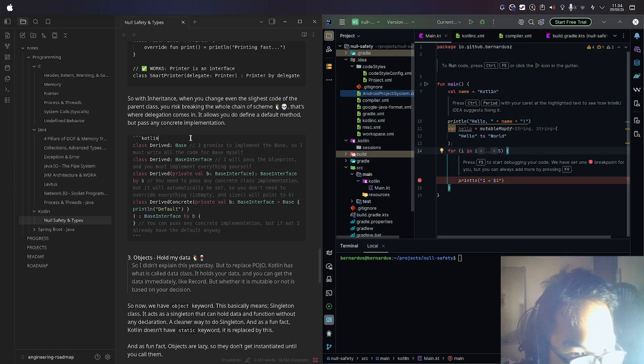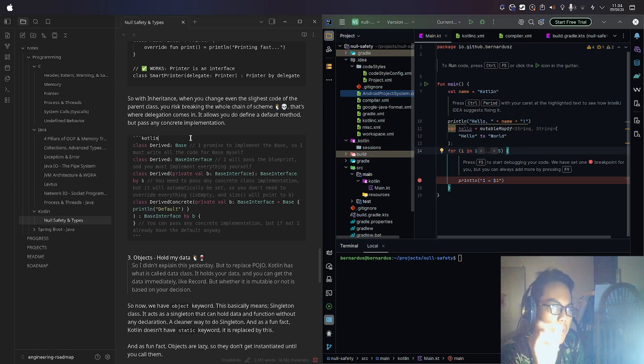As for delegation, you need to pass any concrete class implementation, but it will be automatically set, so you don't need to override everything. So let's say inside the Base interface I have basically it will be set up. It will point everything to the new by B right here. So everything, the concrete class that will be passed by B, everything that points to the B will be automatically set up inside, I think. Yes, probably something like it. I'm still confused about this one, but that's the best way I can explain it.